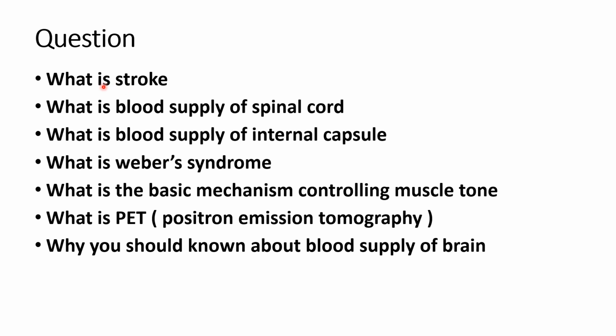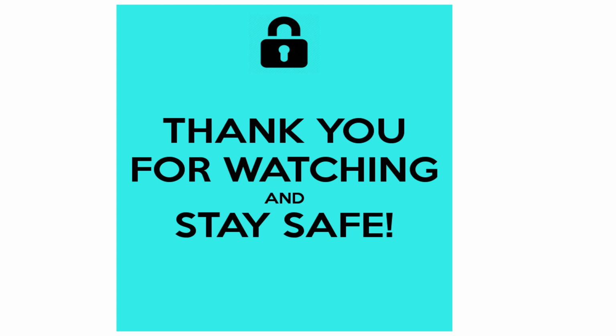So these questions should be written down in your logbook: what is a stroke, what is the blood supply of the spinal cord, what is the blood supply of the internal capsule, what is Weber syndrome, what is the basic mechanism controlling muscle tone, what is positron emission tomography, and why you should know about the blood supply of the brain. Here is the complete class on neurological disorders.